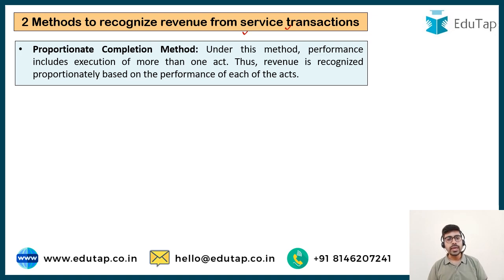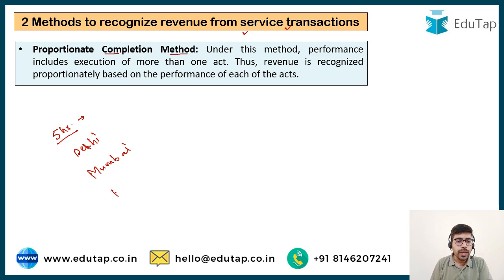The first one is the proportionate completion method. Now suppose I am being hired by an institute to take classes on accounting at 3 separate locations. I have to take a 5-hour long class on accounting at 3 different locations: at Delhi, at Mumbai, and at Bangalore. All the 3 classes are going to be equally long.